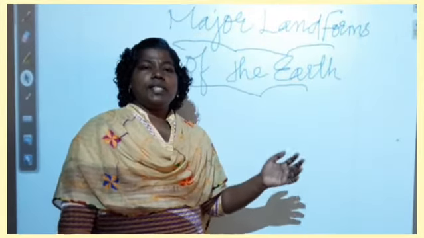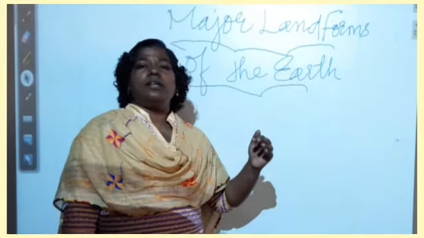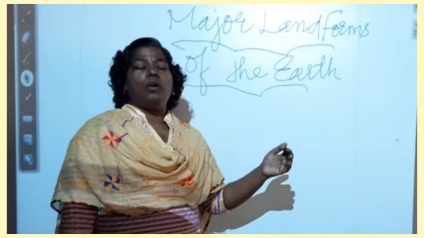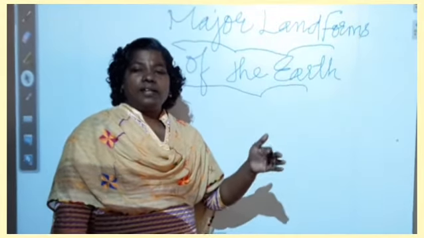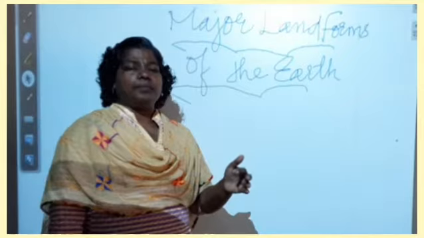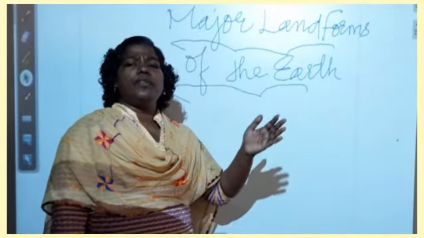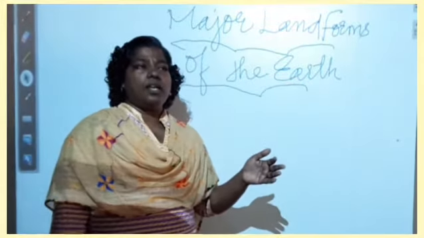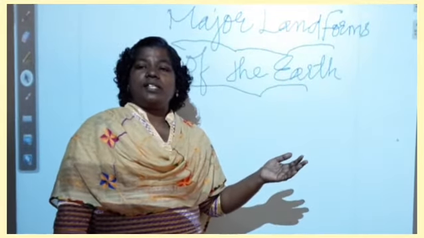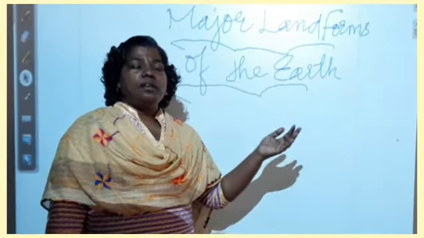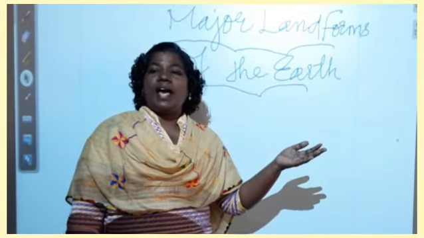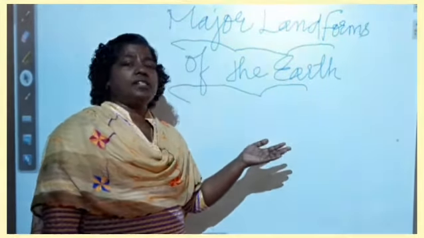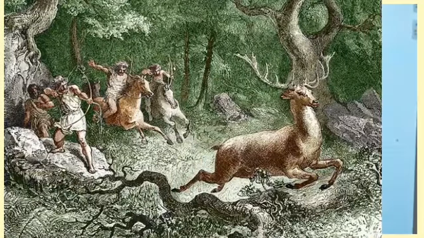Now, are these landforms the same in size, in length, or in structure? Even the physical features differ from area to area. Various climatic conditions and different activities of nature make different forms on the surface of the earth.